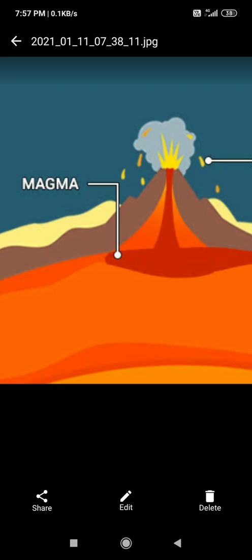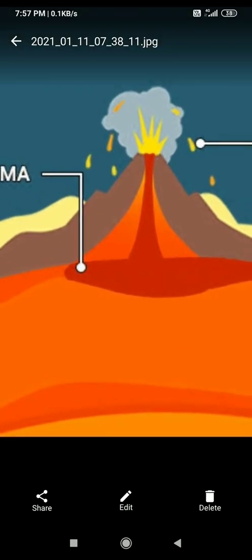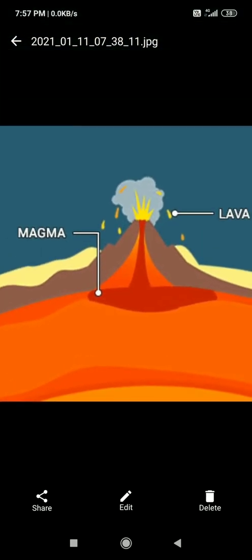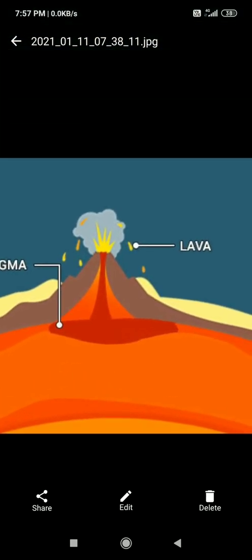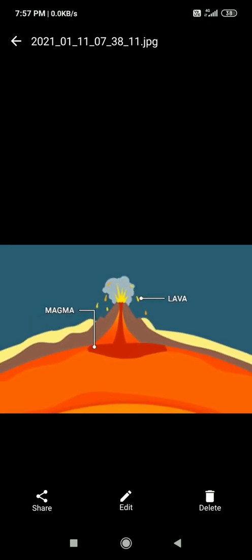If, due to more pressure or some changes, the magma erupts and comes outside, it comes out in the form of lava. When the lava comes outside, it quickly cools down and forms a type of solid material, that is also one type of rock, the pumice rock.